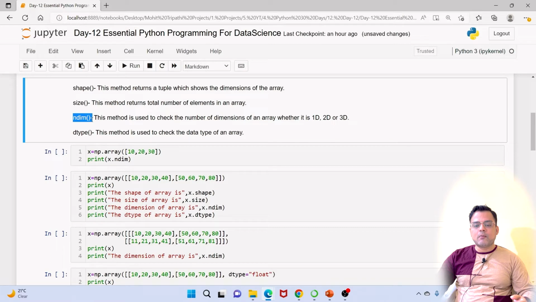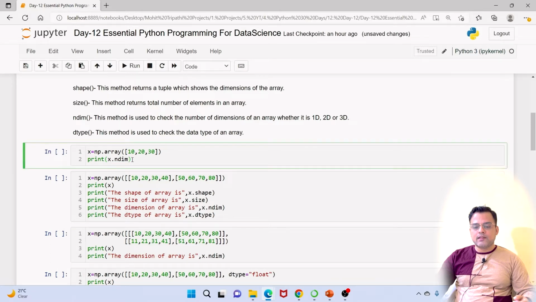And then you have number of dimensions. So number of dimensions tells what is the dimension of an array, whether it is a 1D array or 2D array or 3D array. Most of the time we work with 2D array, which is a matrix. And then dtype actually tells what is the data type of an array.